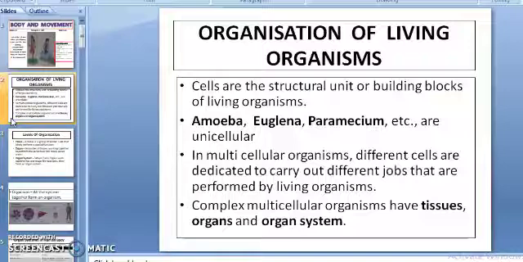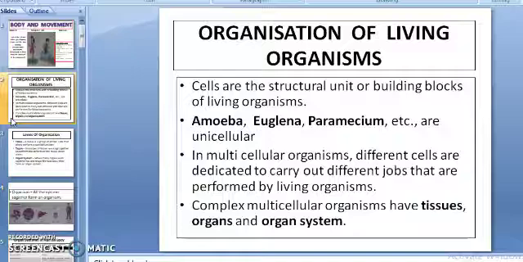Organization of living organisms. Cells are called structural units or building blocks of living organisms. The body of an organism may be composed of a single cell or maybe of thousands or millions or trillions of cells. And based on this, the organisms are classified as unicellular and multicellular organisms. This we have done earlier also. Unicellular organisms are made up of single cell and multicellular organisms are made up of thousands or millions or trillions of cells.